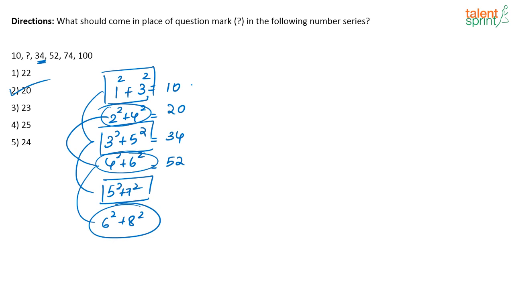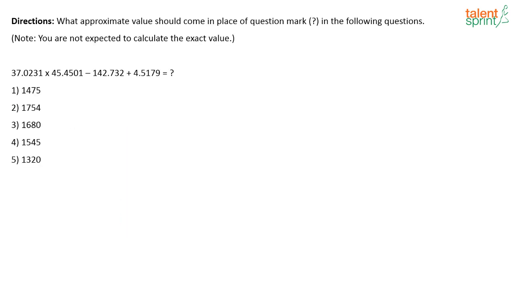Some of you gave the answer as 22. It is 20. Please check: 2 squared plus 4 squared. Is there any other logic that you used, which is why you got the answer as 22? Moving on, next question. What is the approximate value that should come in place of the question mark in the following questions?